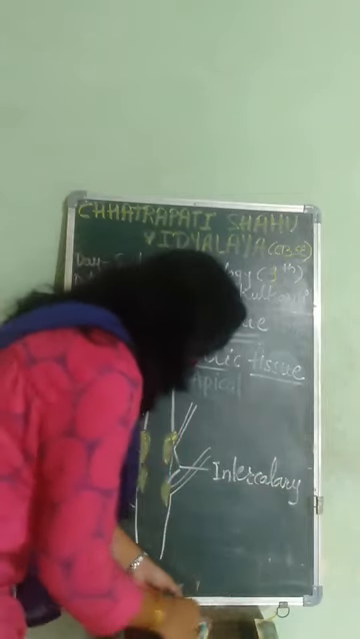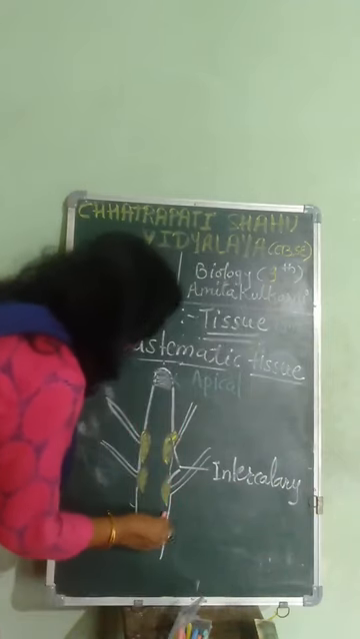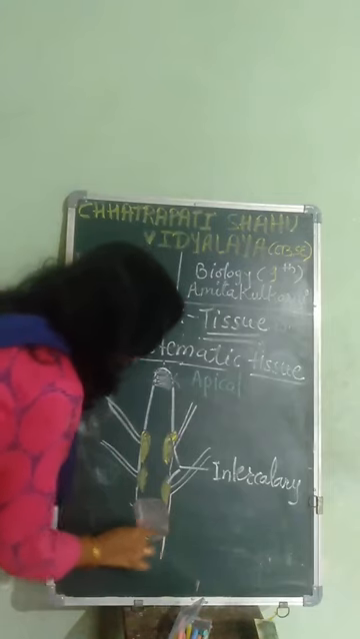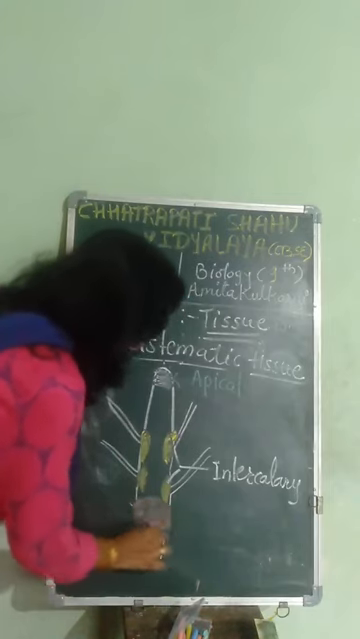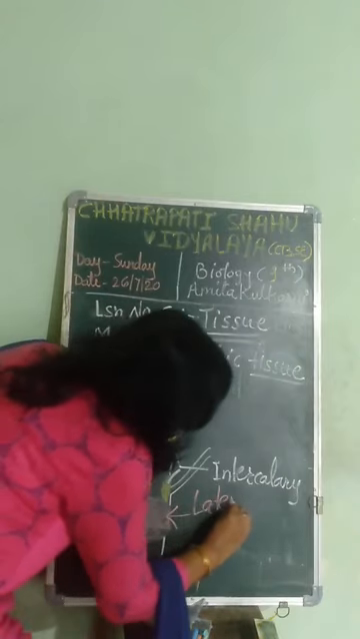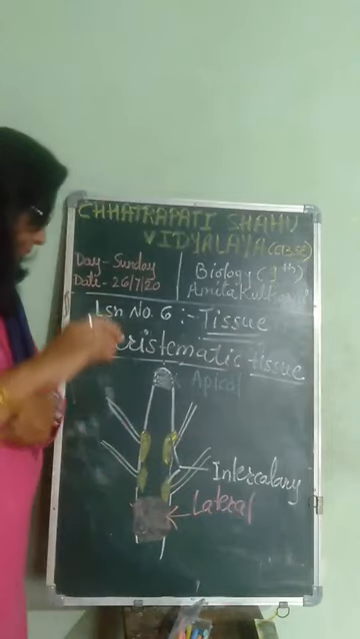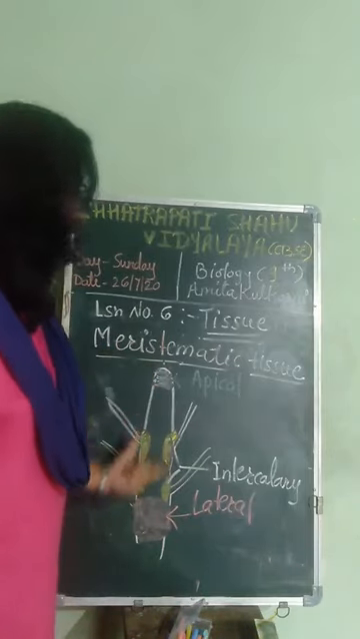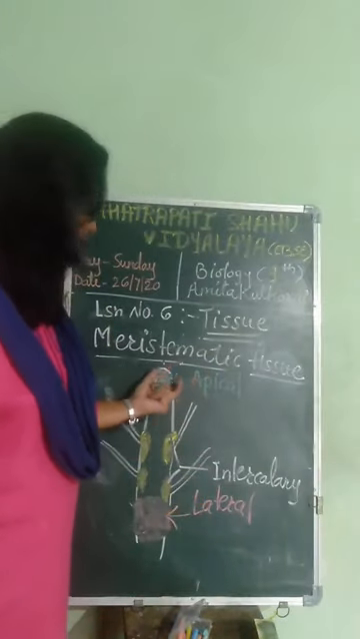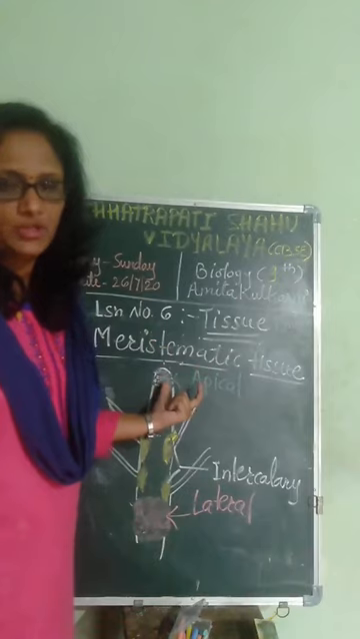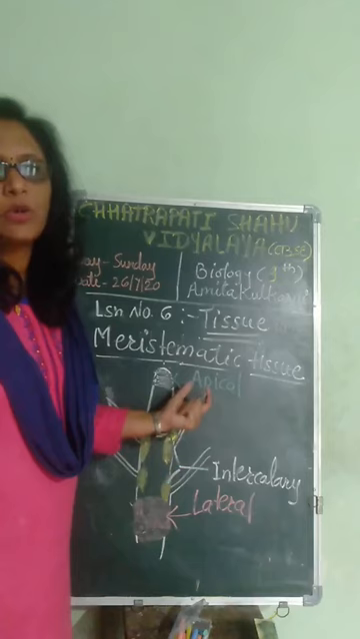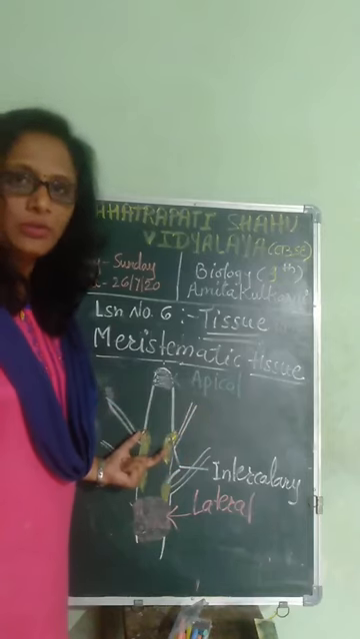and so as to increase the girth around the plant, around the main stem, the lateral meristem is present. So this is how the meristematic tissues are located in the plant. Apical tissue is present at the tip of roots and shoots. Intercalary is present in the internodes, where the small twigs or the fruits and flowers meet the main branch,